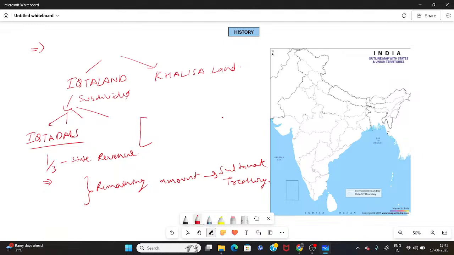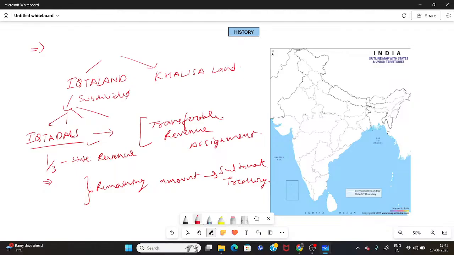If somebody is not a capable person who cannot generate enough for the treasury, this system provides a transferable assignment. If somebody is not doing a good job, that position will be transferred from him to somebody else. So the very distinct feature of this system was that it was a transferable revenue assignment.